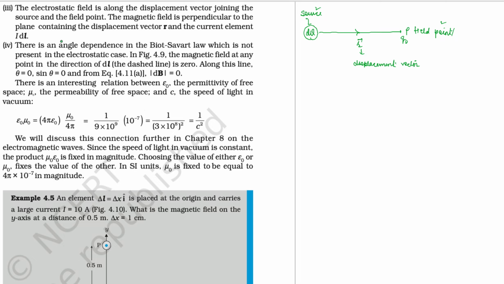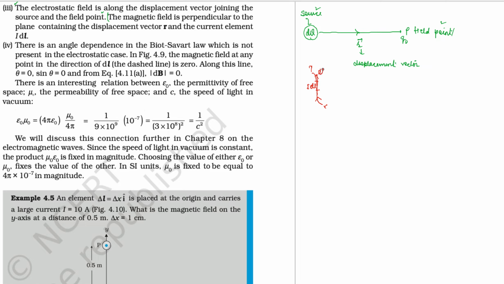But the magnetic field, the first part is clear to you. The second part is that magnetic field is perpendicular to the plane containing the displacement vector and the current element. Take this current element, I dL, and the direction of current is along this direction.